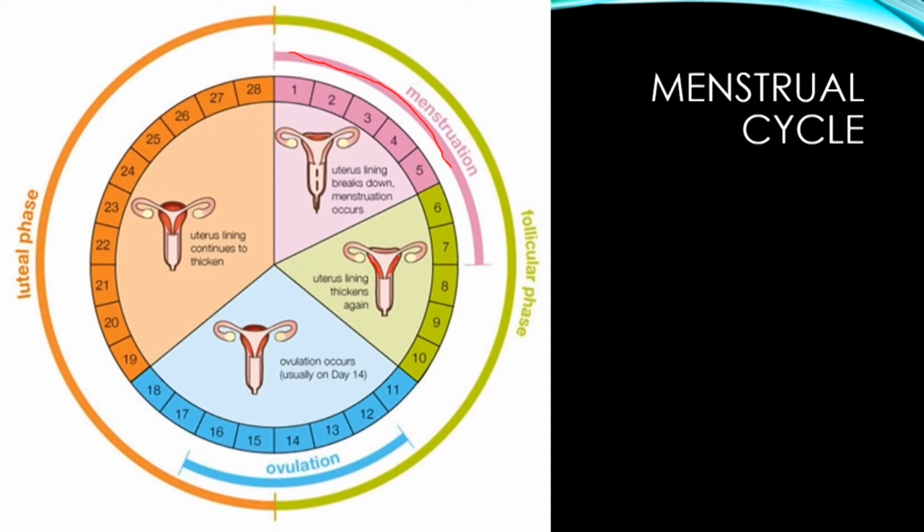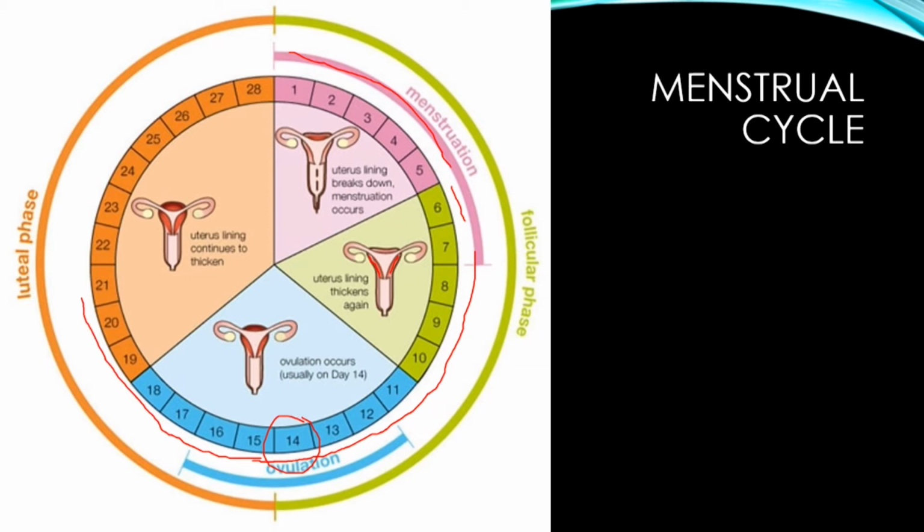And again, we have it becoming thicker and thicker here. Then at some stage we have ovulation taking place, normally about day 14. It could be a day or two after, or a day or two before, but on average it's about day 14. Now, the uterus wall remains